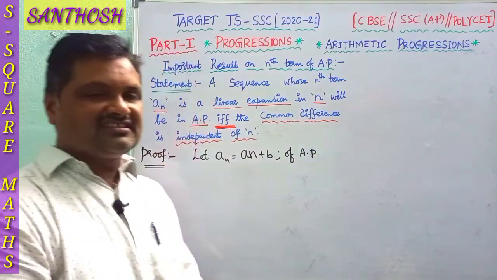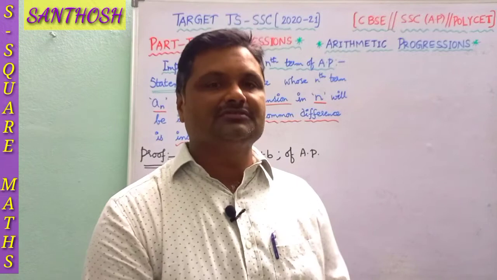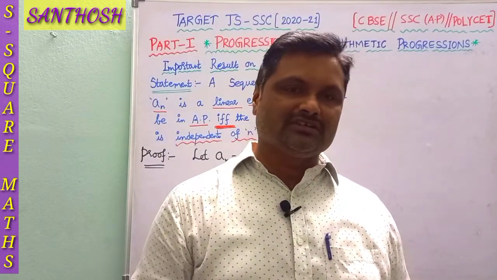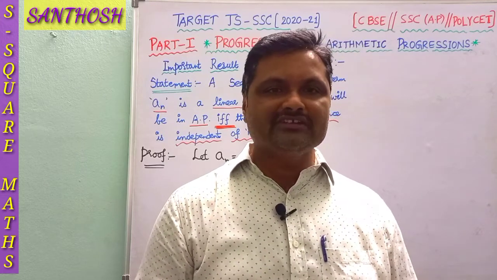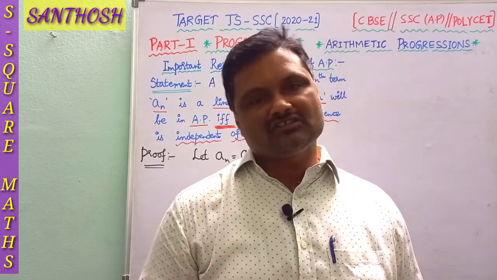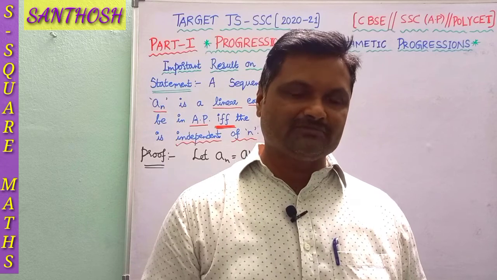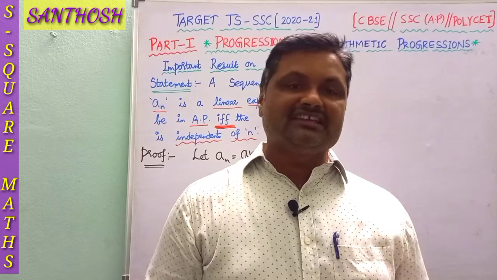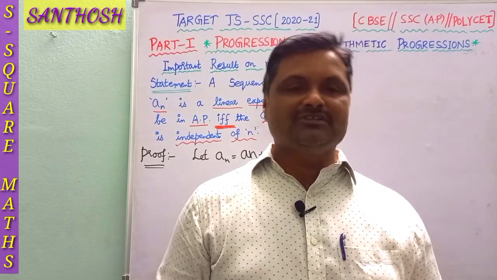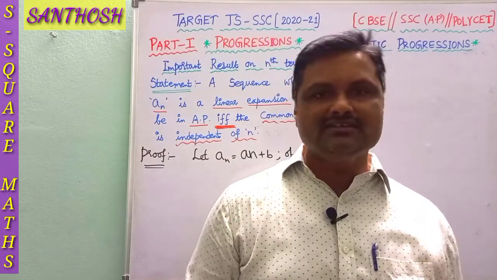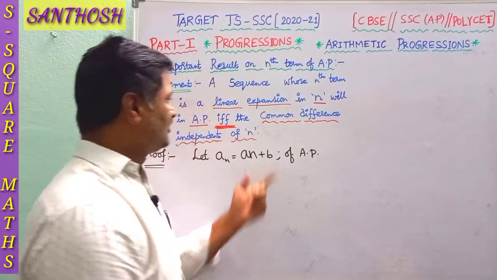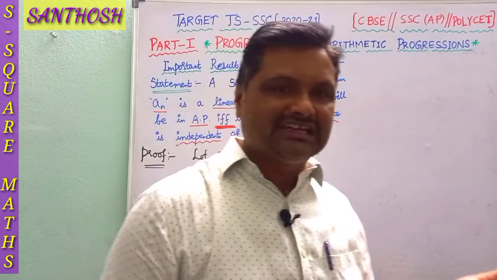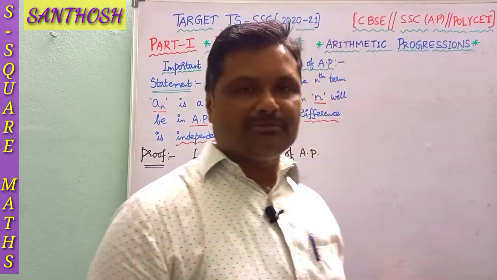So first of all, progressions are basically of three to four types: arithmetic, geometric and harmonic progression. In the Olympiad tracks, you also have the arithmetico-geometric progression. If the difference between any two consecutive terms is the same, except the first term, then it is said to be in arithmetic progression. That is the definition you know very well. Now let us consider the common difference. This is the nth term, the general term, the particular term of AP.